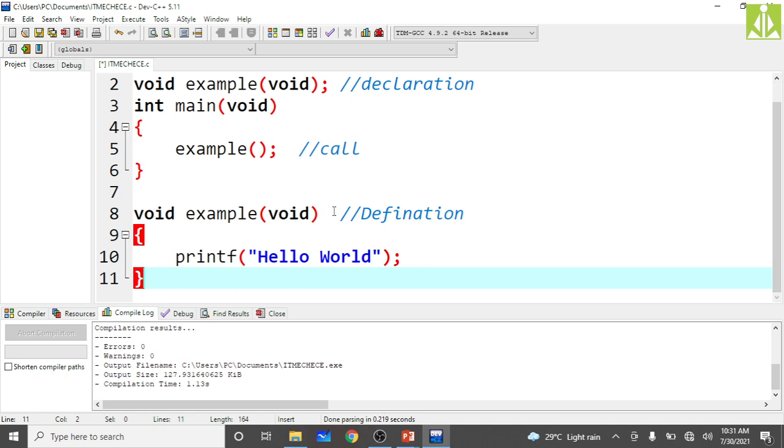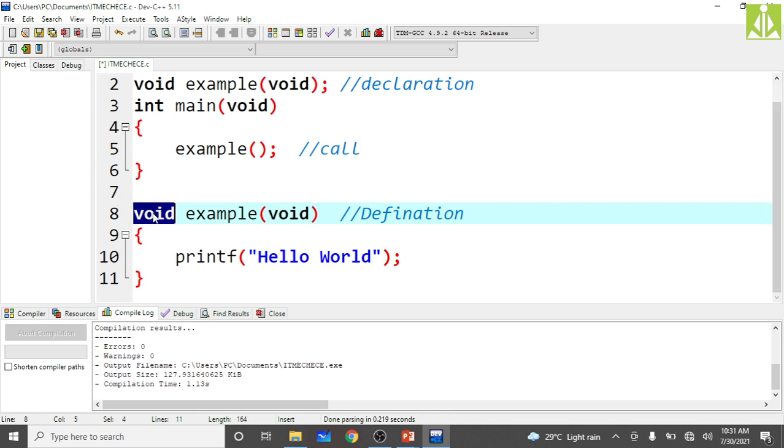Then when you are doing the function definition, again you specify the parameter type as void and return value type as void only, because we don't have any return value and we don't have any parameter list. Then inside that function, as it is not receiving anything, we are simply printing a general message, that is the hello world message. As you can see, I have printed the hello world message over here.